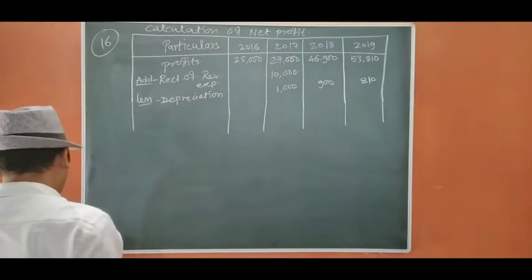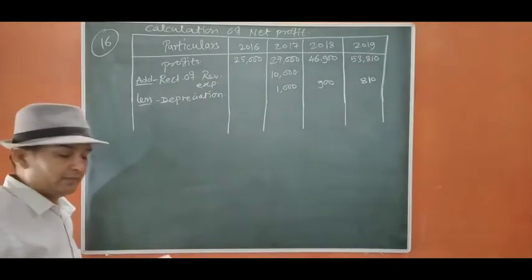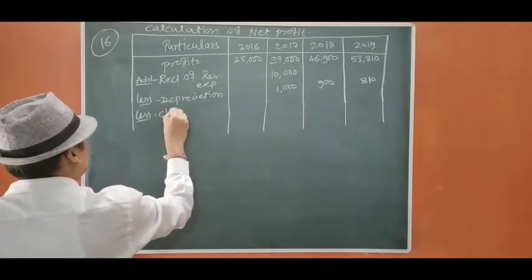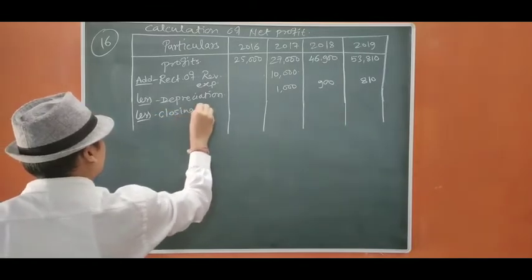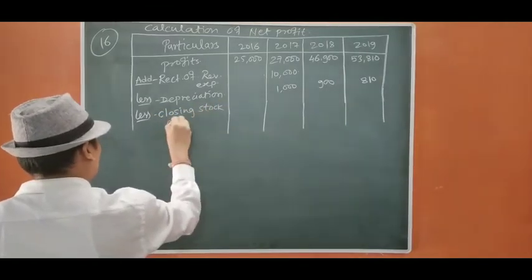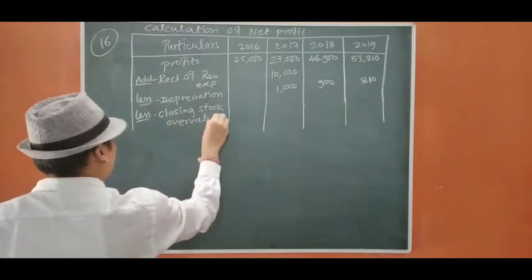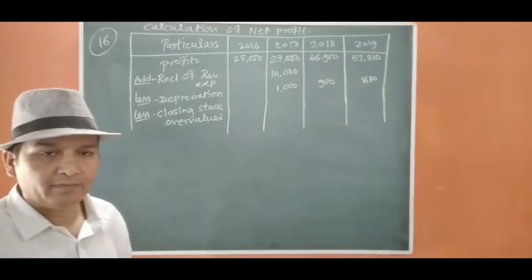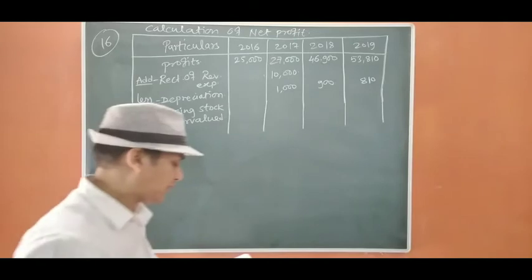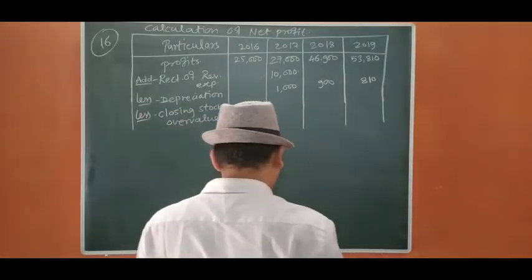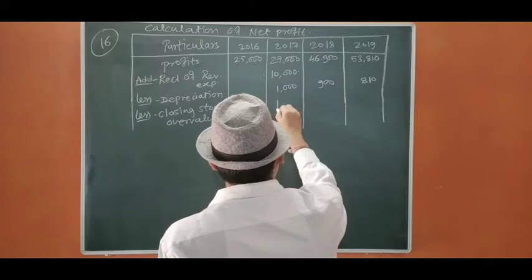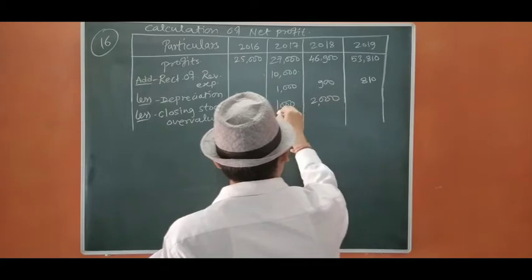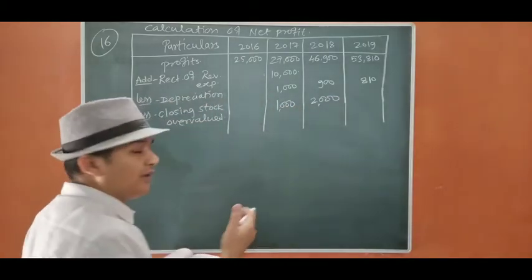Okay, when it is said closing stock is overvalued, we are going to deduct closing stock overvalued. When closing stock is overvalued, it increases that year's profit, and to rectify that, we have to deduct the amount from those respective years. That is here 1,000 and 2,000. Okay, so respectively for 17, 18 we have deducted.